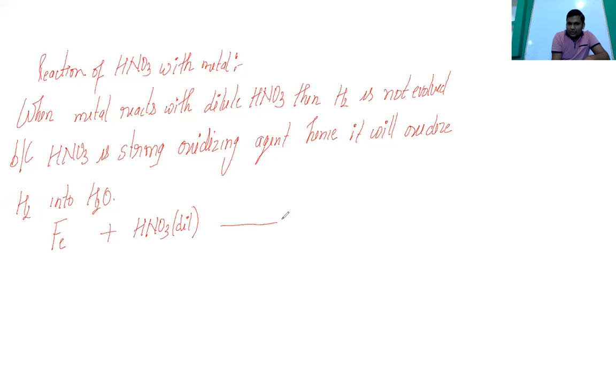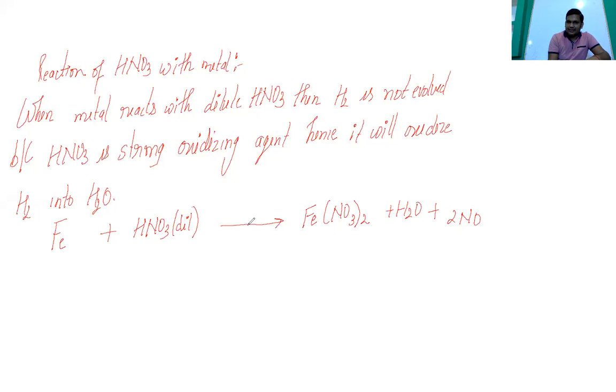Okay, so if it is going to react, then this will form the iron nitrate. It will be like this, Fe(NO3)2, I am just balancing it, and along with this there will be water, and there will be nitric oxide. So we can just balance it.